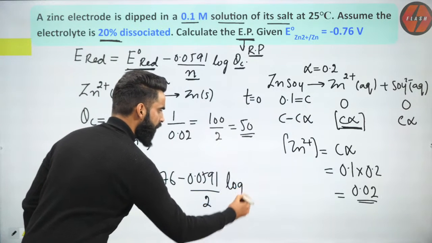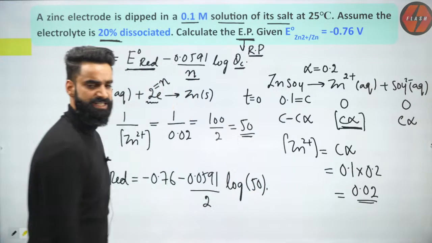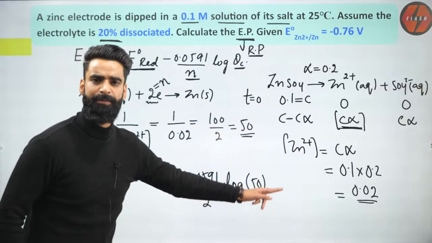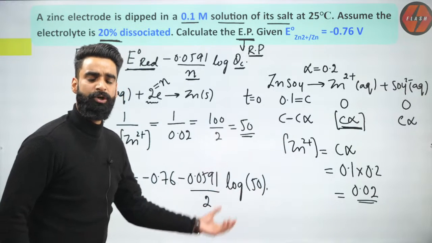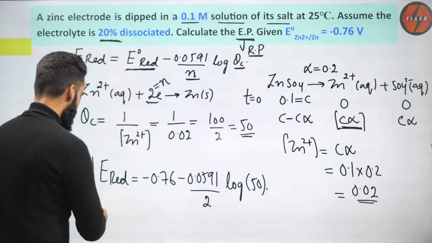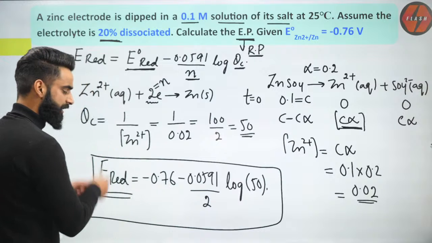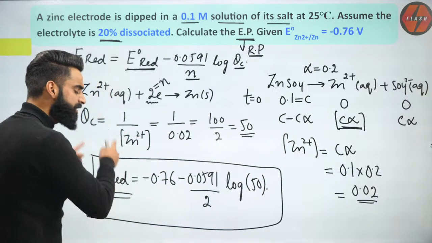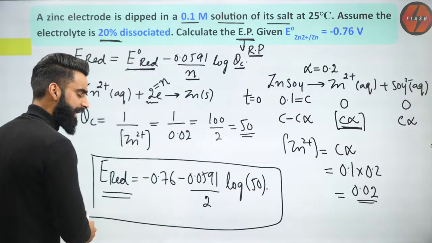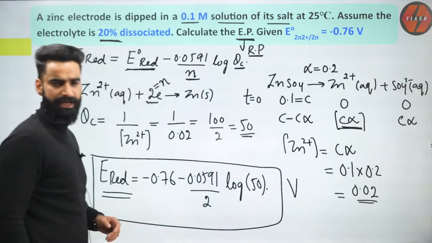This is going to be log of QC. What is QC value? QC value is 50, correct? This 50 you can write as 5 multiplied by 10. Then you will be using log of M multiplied by N formula, correct? You have all the values. On solving all the values, can I get the value of E reduction, which denotes your reduction potential of zinc electrode, which we were supposed to calculate, and the units is going to be in volts.